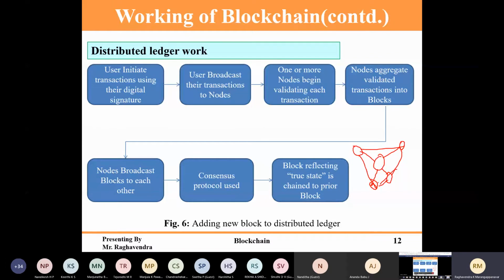Whenever this node is down, it can take a copy from either here or from this one. This is the main advantage of a distributed ledger, because everyone will have the same copy of the ledger. A ledger is nothing but a database, a database of all the transactions.